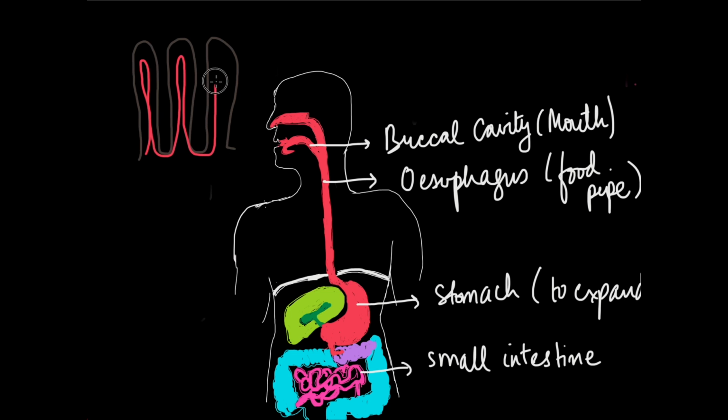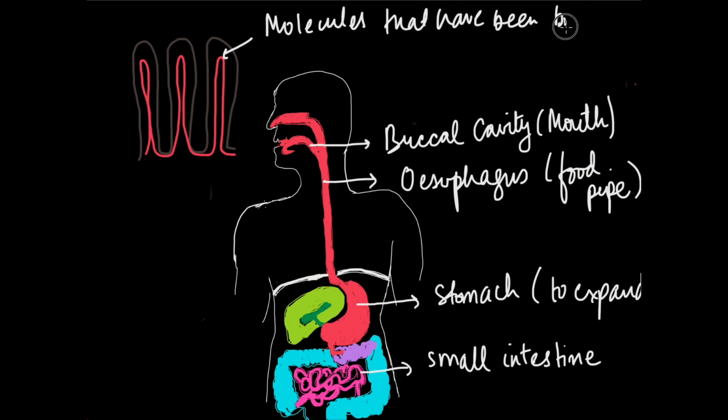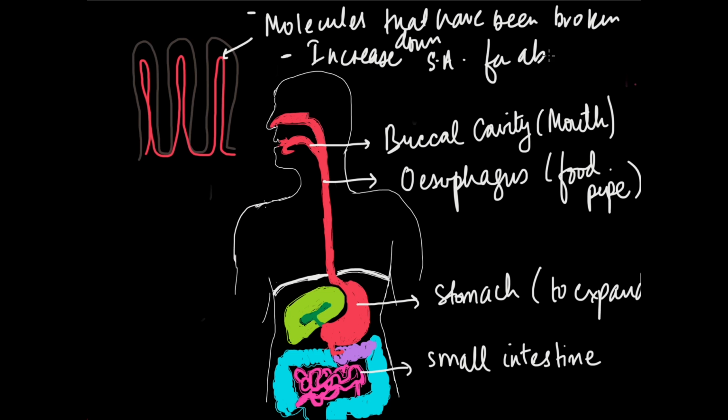So blood is there and the food which is digested can quickly get absorbed and go inside our bloodstream, right? The molecules that have been broken down can quickly be absorbed through the villi. Villi also do another job, and that is to increase the surface area for absorption.